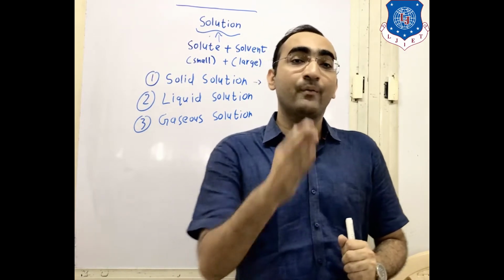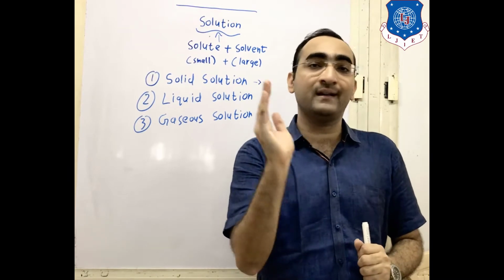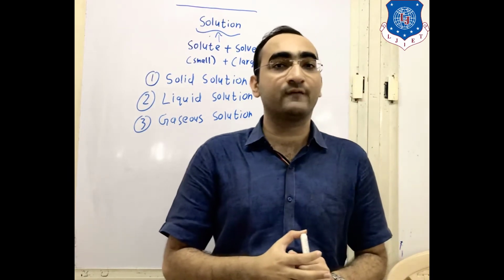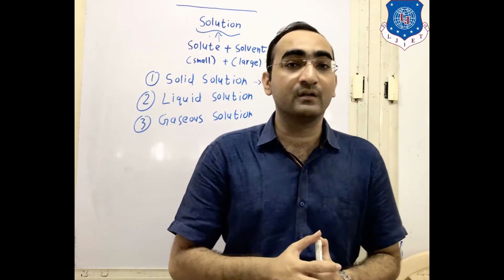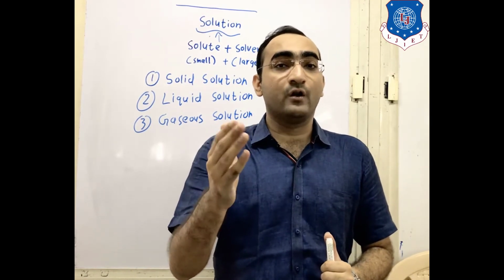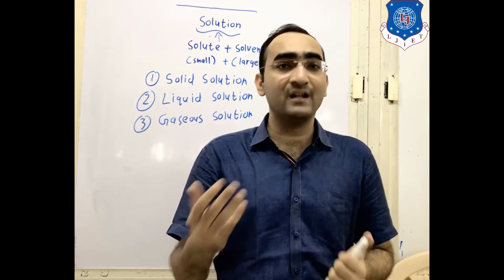Then what is the example of liquid plus solid, where your solute is liquid and your solvent is solid? The example for that is the amalgam, zinc amalgam, calcium amalgam.